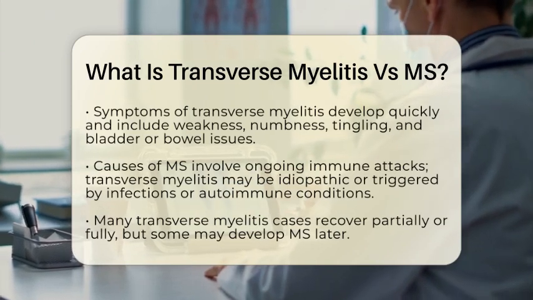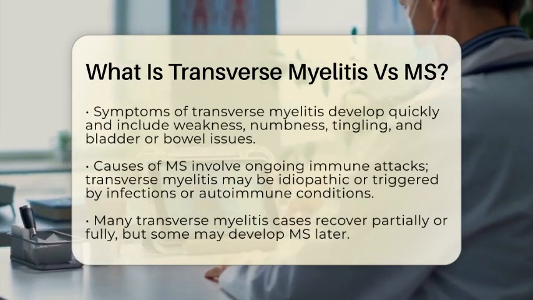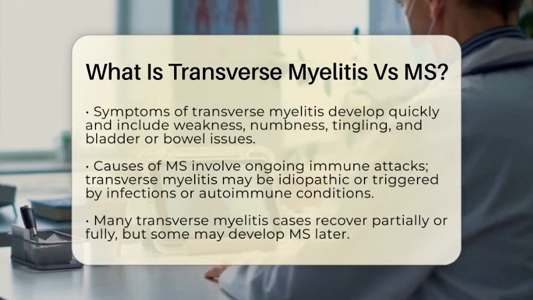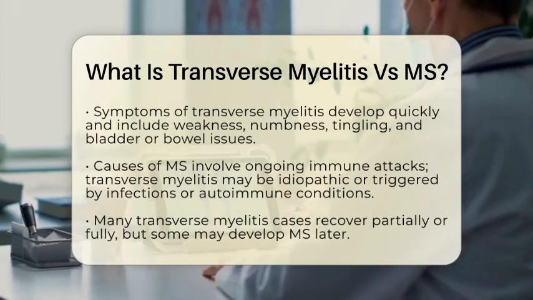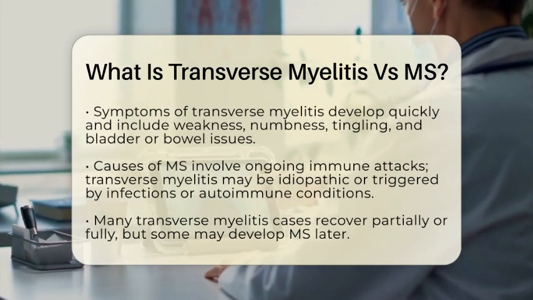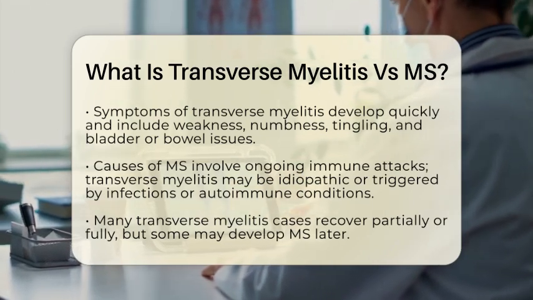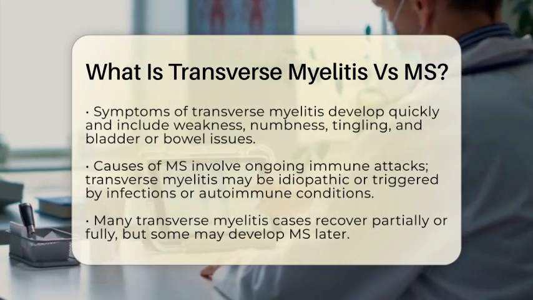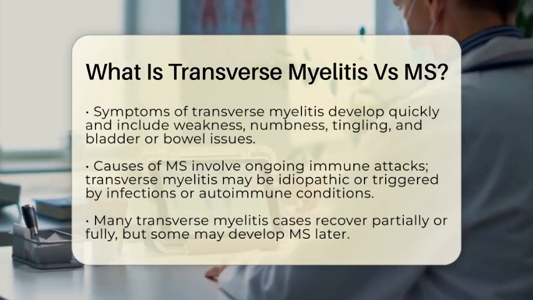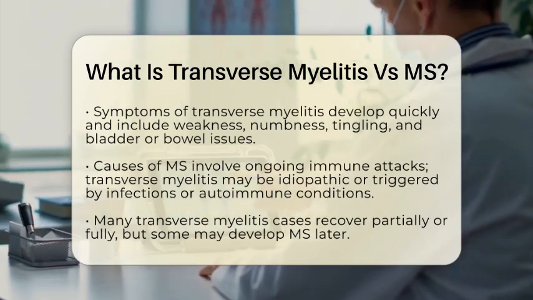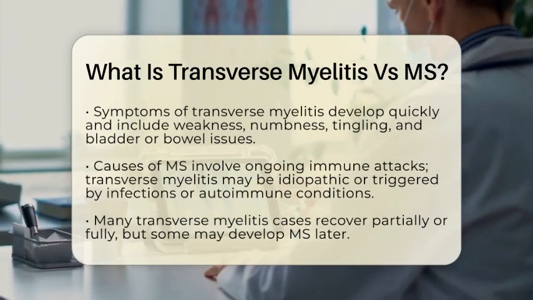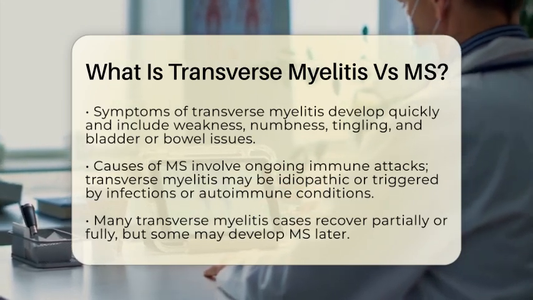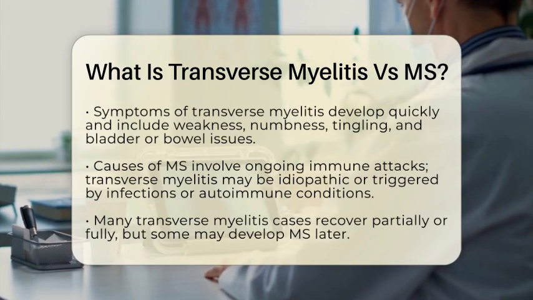Transverse myelitis, on the other hand, is a more localized inflammation that affects only the spinal cord. The term transverse refers to the fact that the inflammation usually spans across the width of a segment of the spinal cord. This leads to symptoms that develop quickly, often over hours or days, and are symmetrical below the affected level. People might suddenly experience weakness, numbness, or tingling in the limbs, along with bladder or bowel issues. Because the inflammation is confined to the spinal cord, the symptoms are usually focused there and tend to be more sudden and severe.